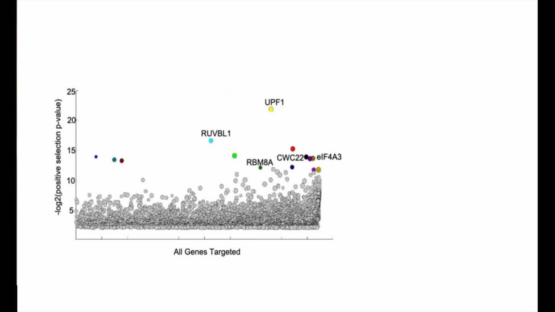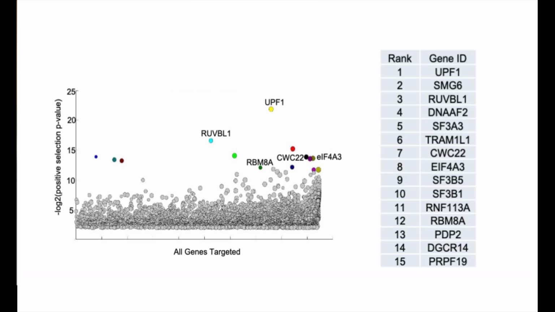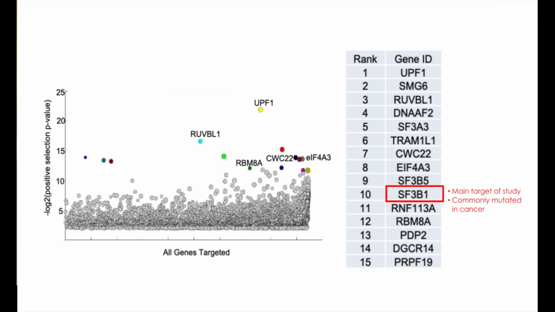And what we found was among our top hits, a number of the genes were already known to be important for NMD, which was a nice validation of our reporter system and the CRISPR-Cas9 screening system. But importantly, we also found a few other genes that were not associated with NMD before. And some of these were members of the U2 spliceosomal system, SF3B1, SF3B5, and SF3A3. And what was interesting is that SF3B1 is commonly mutated in cancers, especially leukemia and myelodysplastic syndrome.